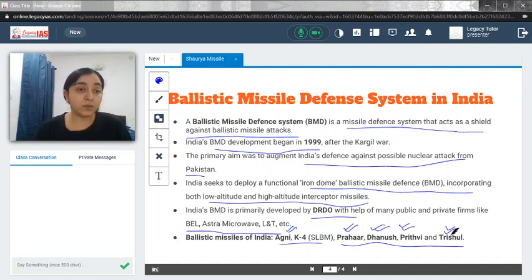So basically, UPSC has not been asking a lot of questions from defense lately, but you never know. The science and tech has gone up in this particular prelims as well. There is a possibility that they could shift towards more defense and more space oriented questions going forward. So try to keep in touch with all the latest advancements in the defense sector as well.